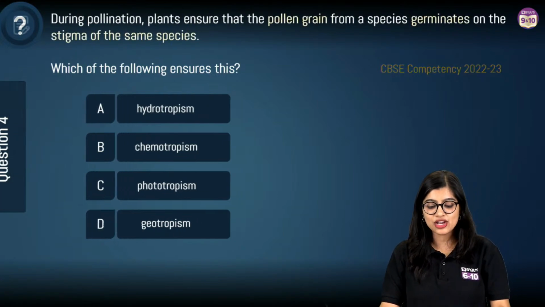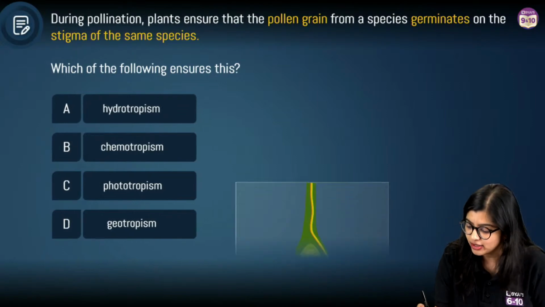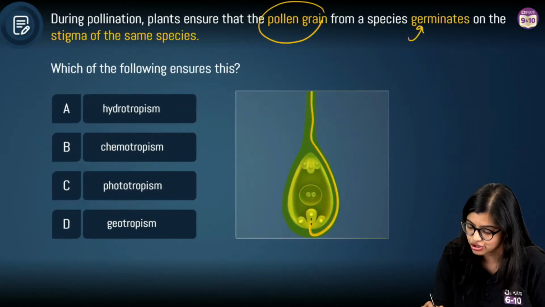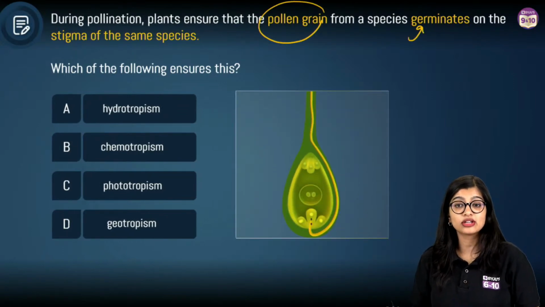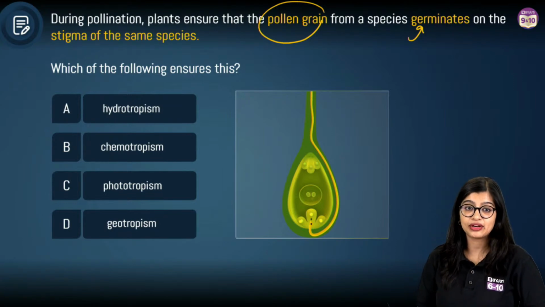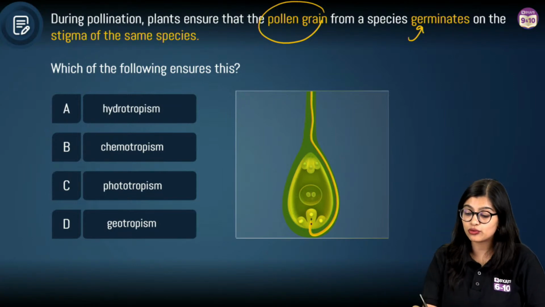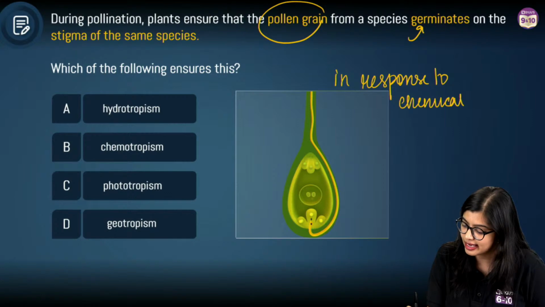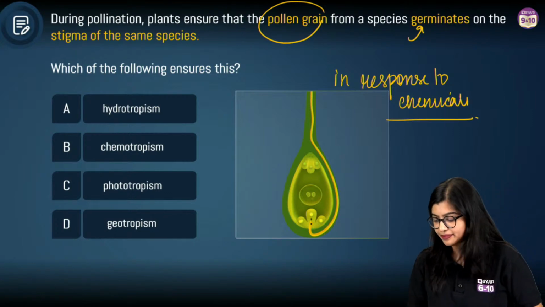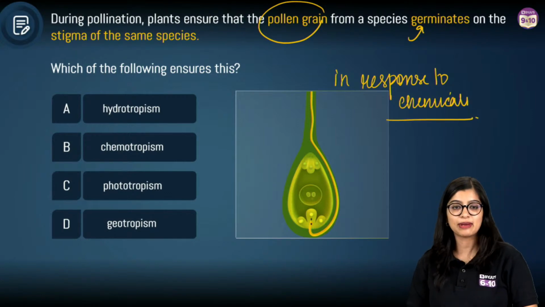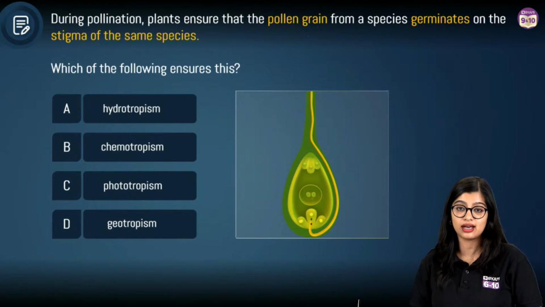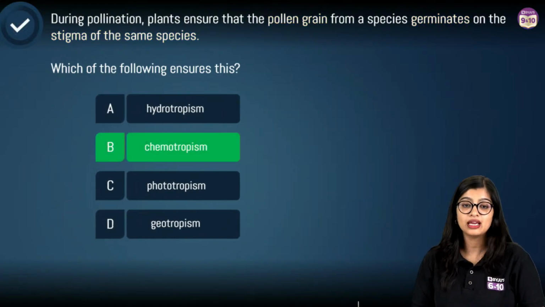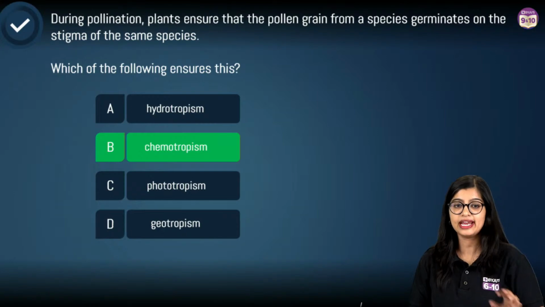Yes. So what are your key points? Movement of pollen grain or germination, right? This is in response to some chemicals that are there, right? So growth related movements in response to chemicals is what we call, and I can see the majority of you have given the answer. It is option B, which is chemotropism, right?